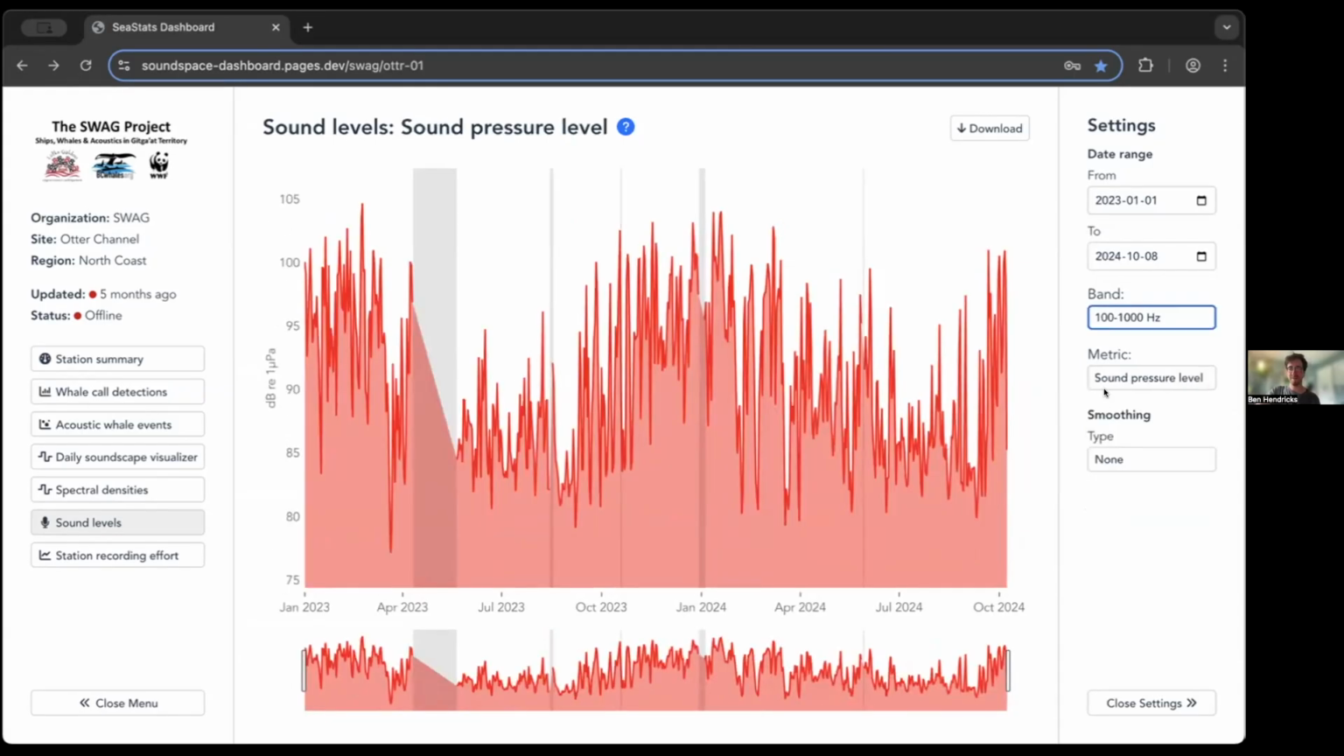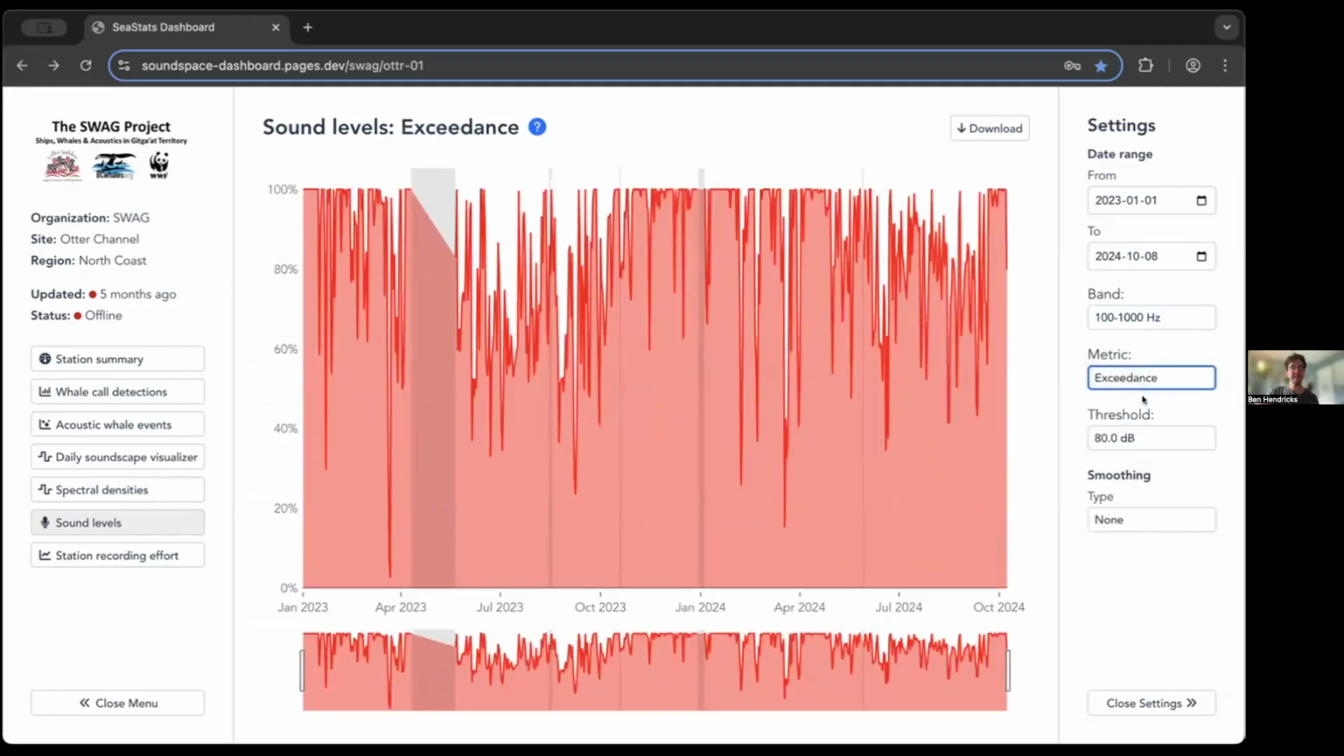For the sound levels metric, you can choose between displaying the sound pressure levels with a unit of decibels, or you can choose to display exceedance, which now is shown between 0% and 100% of the time that a certain noise level has been exceeded in the frequency band you chose. This specific plot shows the 100 to 1,000 hertz frequency band and an 80 decibel exceedance threshold. So the time that this noise level is higher than 80 decibels.